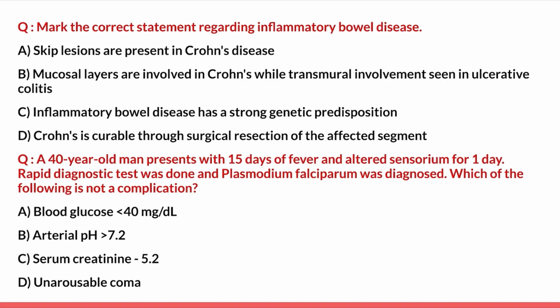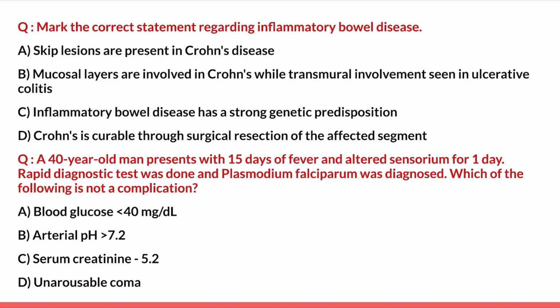So the first statement, skip lesions are present in Crohn's disease. This looks like the correct statement. Let us see the other options as well. Option B, mucosal layers are involved in Crohn's while transmural involvement is seen in ulcerative colitis. This is actually opposite. It is transmural involvement which is seen in Crohn's and mucosal layers which is seen in ulcerative colitis. So this is a false statement.